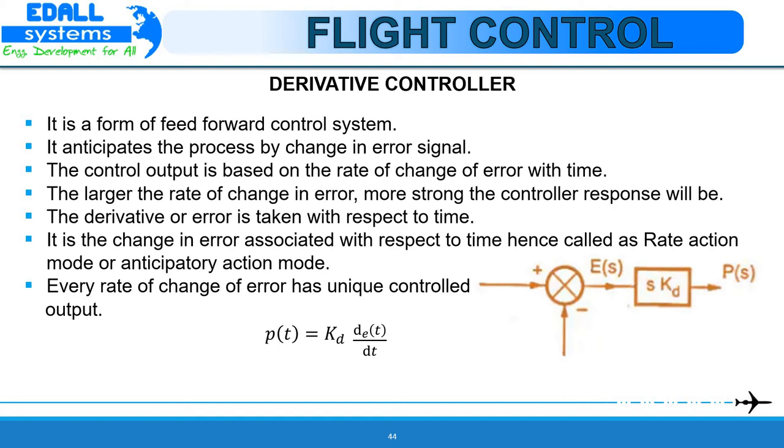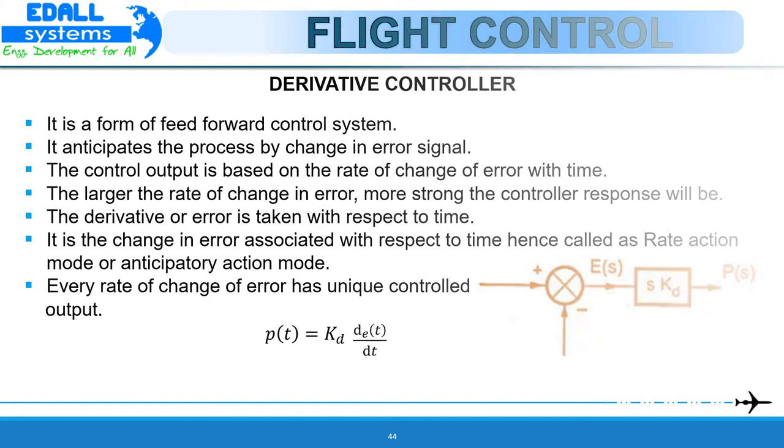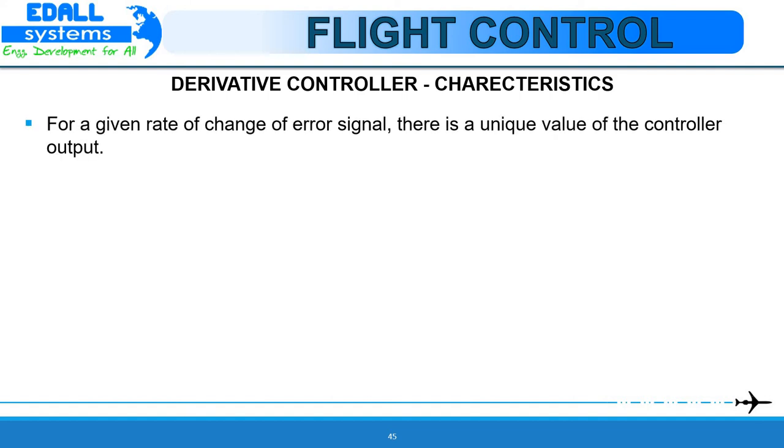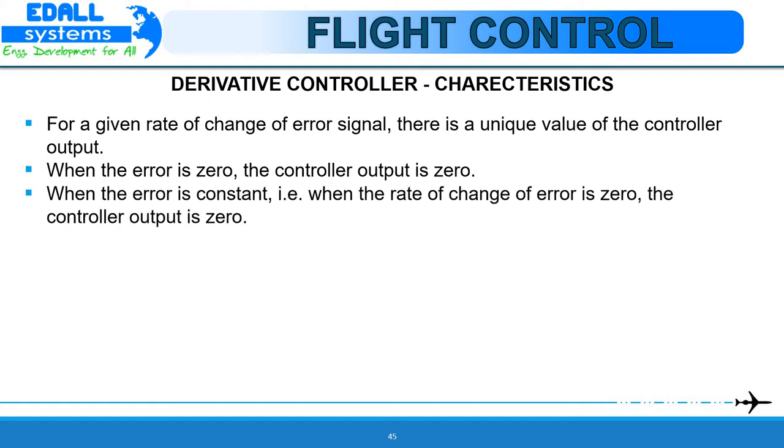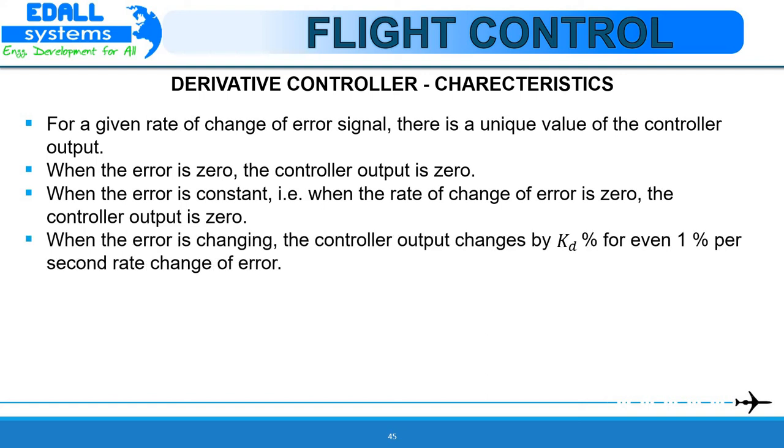The important feature of this type of control mode is that for a given rate of change of error signal, there is a unique value of controller output. Let us look at some characteristics of a derivative controller. For a given rate of change of error signal, there is a unique value of controller output. When the error is 0, the controller output is 0. When the error is constant, that is when the rate of change of error is 0, the controller output is also 0 or constant. When the error is changing, the controller output changes by Kd percent for every 1% per second rate of change of error.